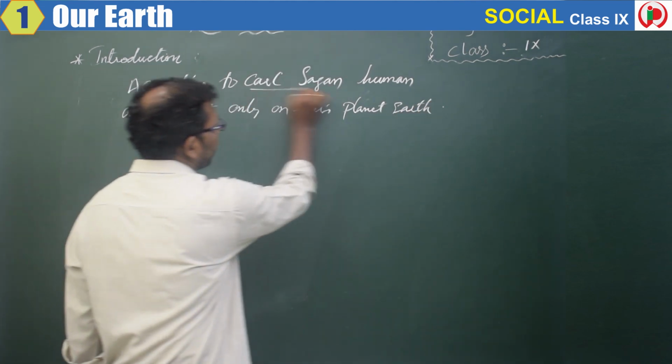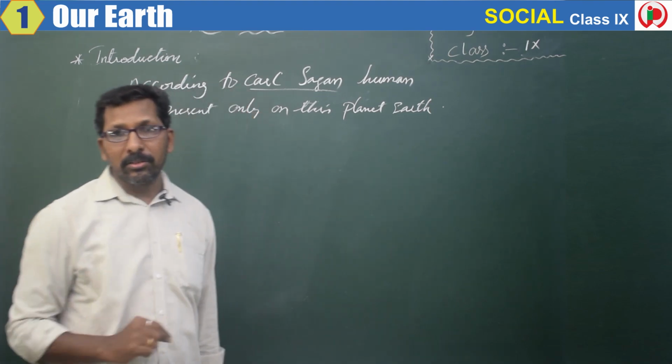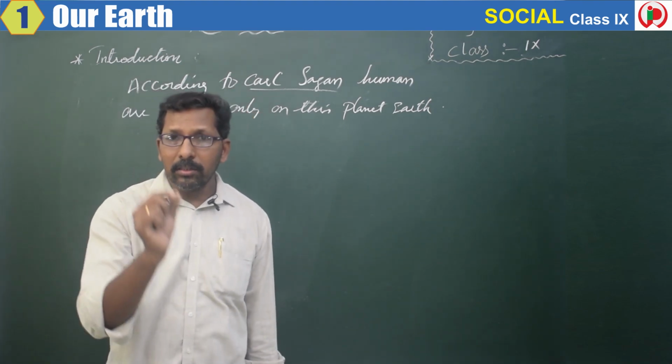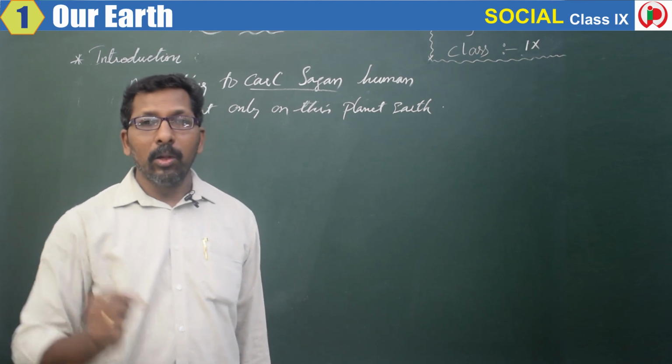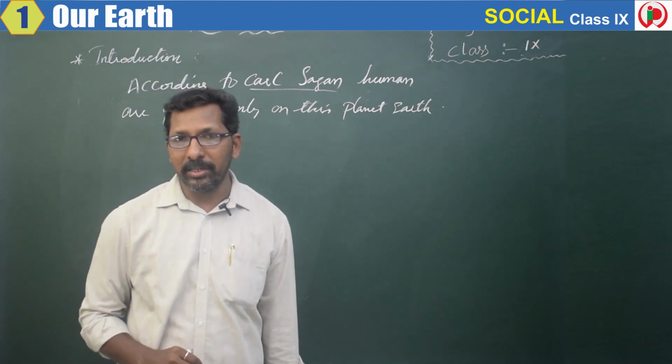So according to Carl Sagan, he is a scientist, what he says is that Earth is the only planet where human life is present.